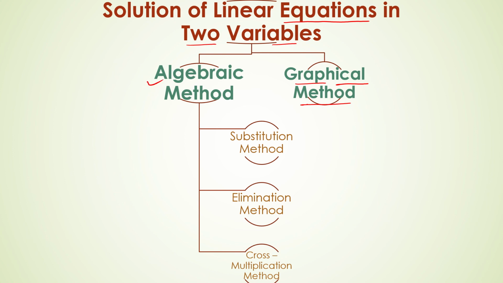And second will be algebraic methods, that is the substitution method, elimination, and cross multiplication method, which we are going to learn in the further lessons one by one respectively. So this was the basic concept of formulation of linear equations in two variables.